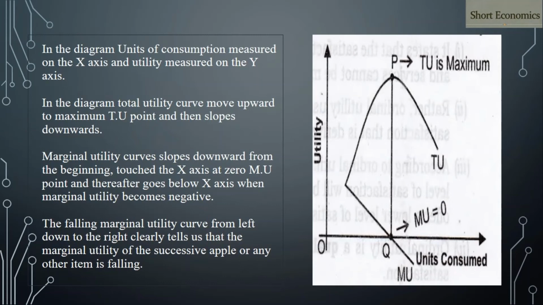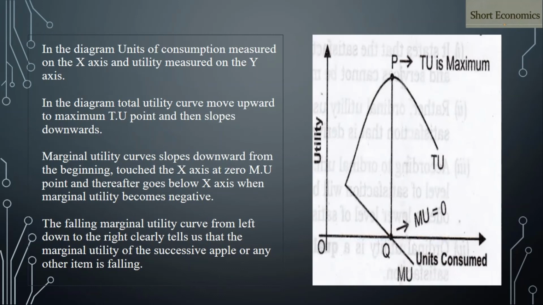On the other side, if you look at the marginal utility, from the very beginning we can see that marginal utility is reducing. As we consume more of a good, the marginal utility reduces, even reaching zero. Again, if the consumer consumes more of a good, the marginal utility reduces further. That is what we can see in the diagram.